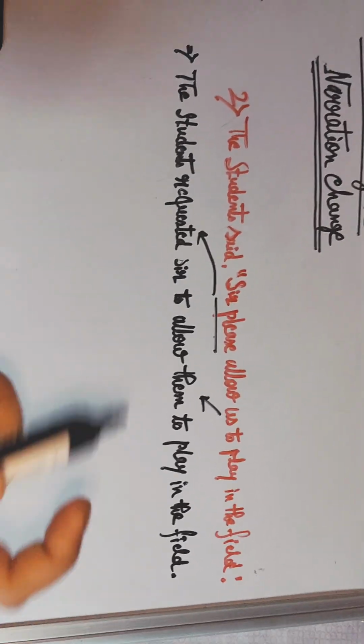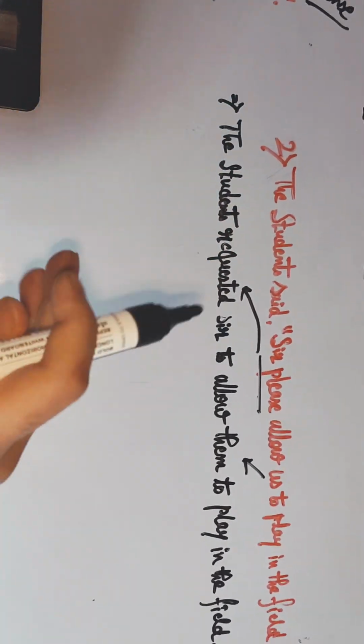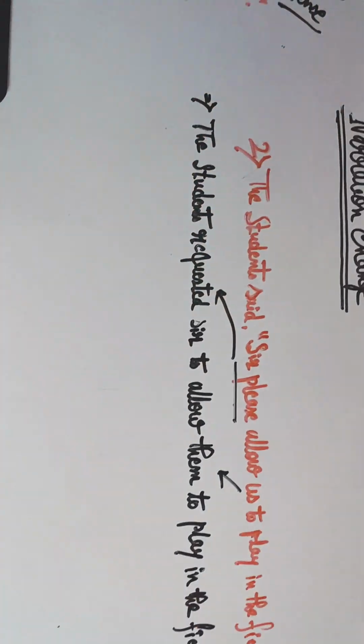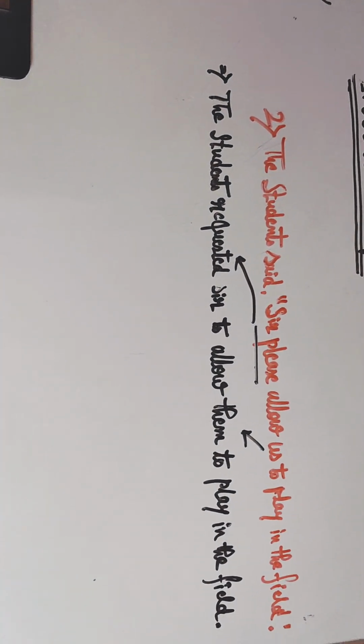Let's see. So here is another example. Here the student says it. Here is another example, but it is the same format. Like the first sentence, the student says, please allow us to play in the field. It is also in active form and we have to transform it in passive form.